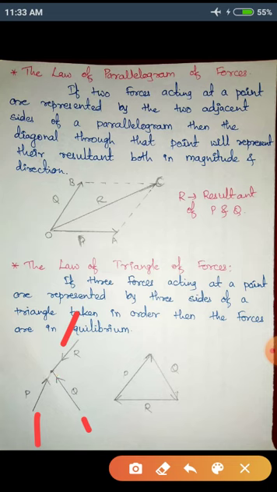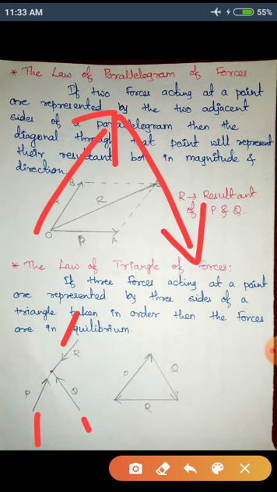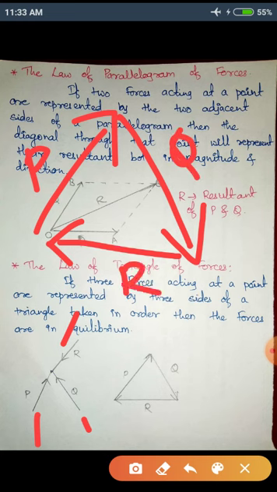If I take these three forces P, Q and R along three sides of a triangle, and those sides are always in order. If I am taking P in this direction, Q has to start from here, reach here, and R has to start from here and reach here. P, Q and R. And if these three forces form a triangle, then I can say these forces P, Q and R are in equilibrium. These three forces are in equilibrium.